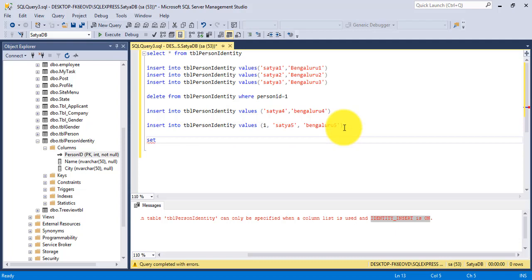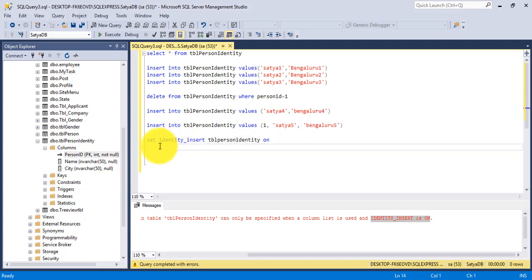So set identity underscore insert, table TBL person identity, on.